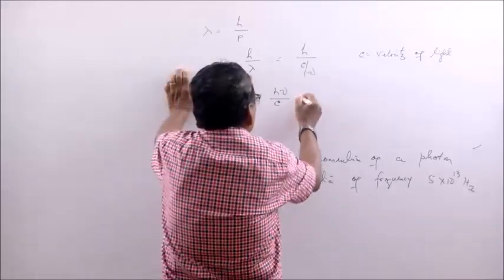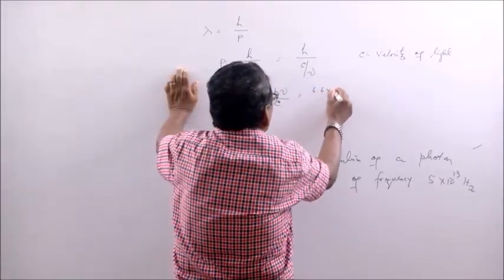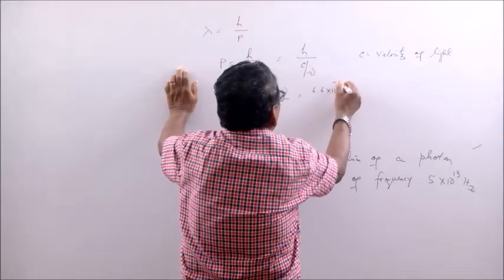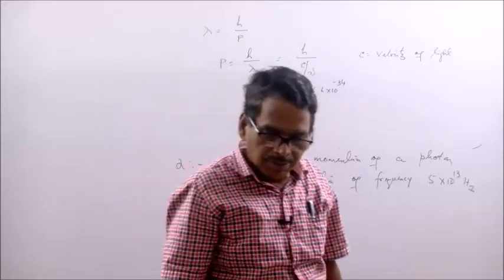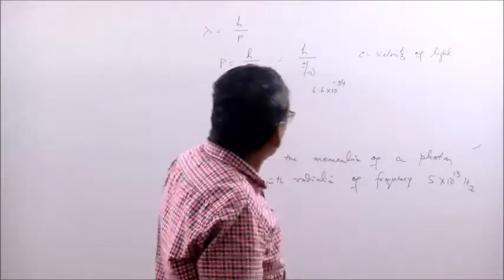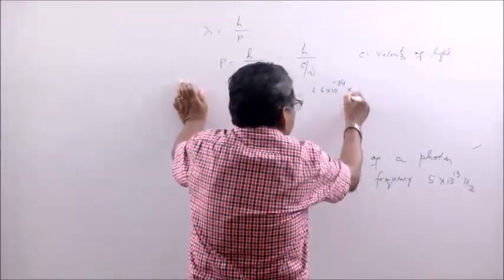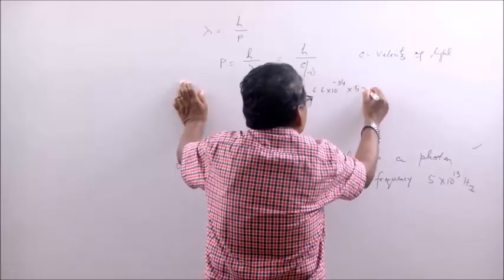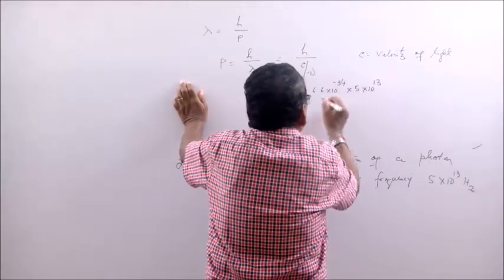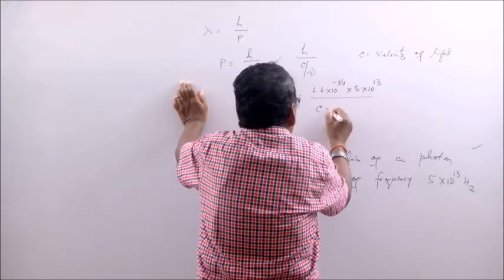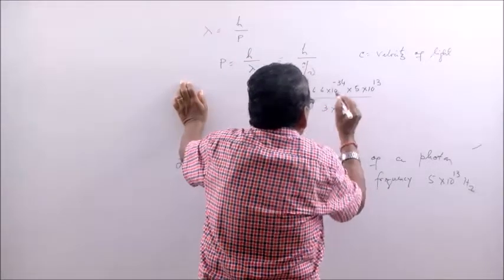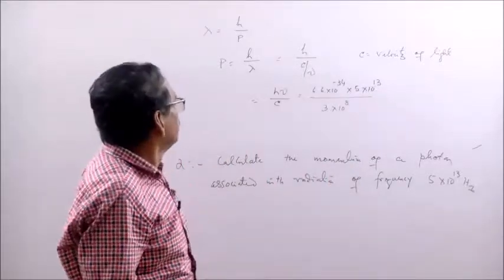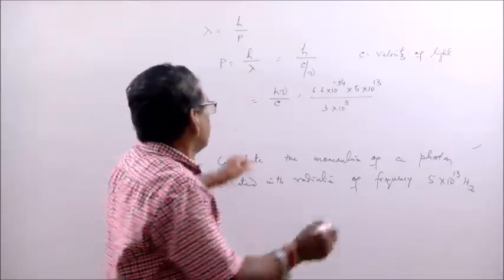What is the value of h? 6.6 into 10 to the power minus 34. You have to remember this value of Planck's constant. 6.6 into 10 to the power minus 34 into nu. Nu is given to you, 5 into 10 to the power 13. c, velocity of light, 3 into 10 to the power 8. You have to remember this value. So this becomes how much?